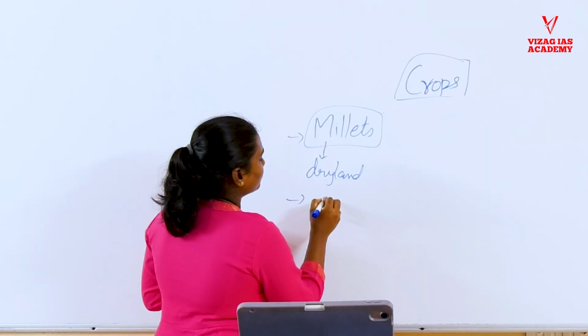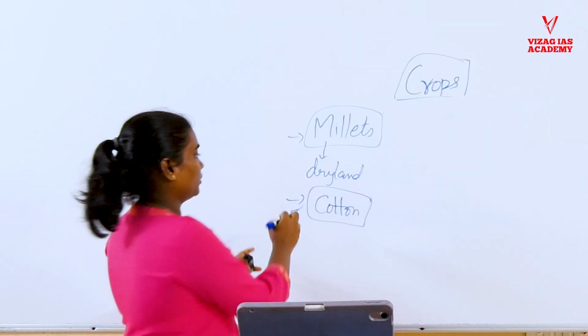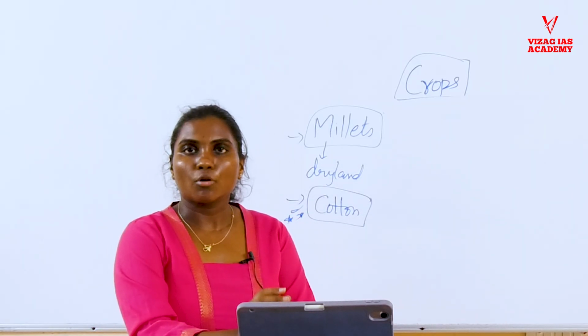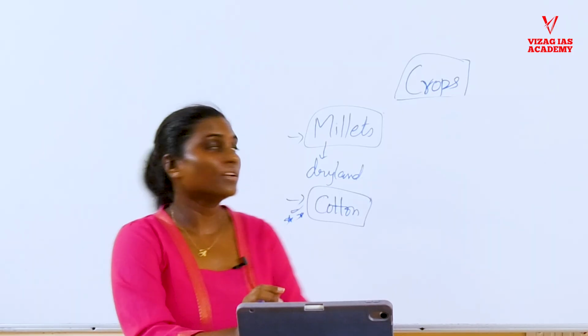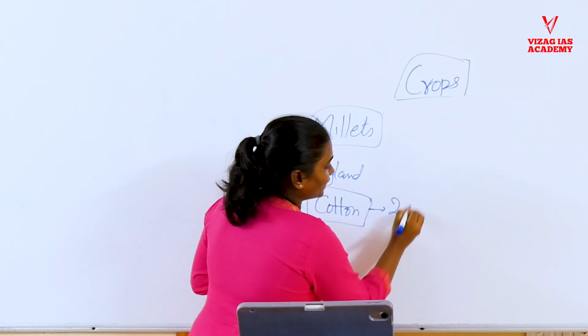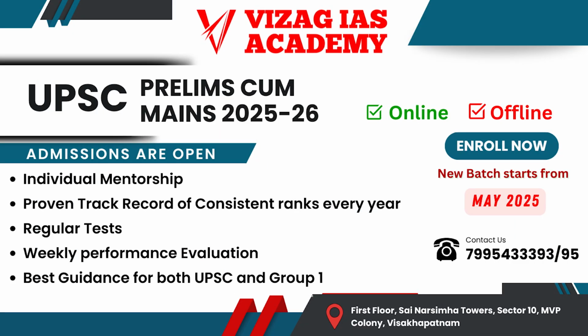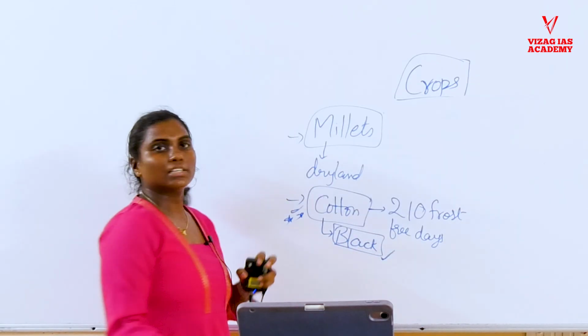And coming to other crops like cotton. Cotton is one of the favorite areas of the UPSC. They usually give the description that it requires moderate rainfall and light showers at the start of the season, but they will mention 210 frost-free days for cotton. At the same time, cotton grows in black soil. These two points will be given in the description.